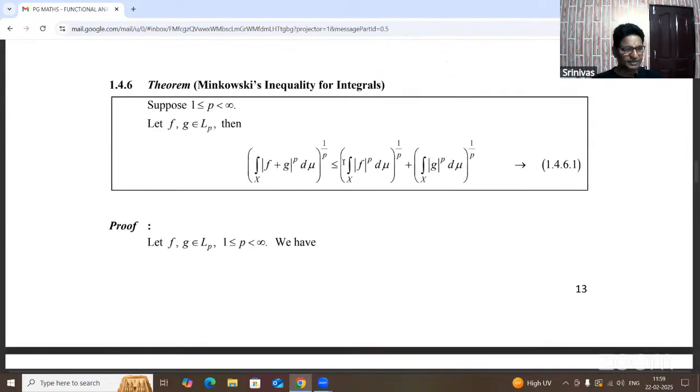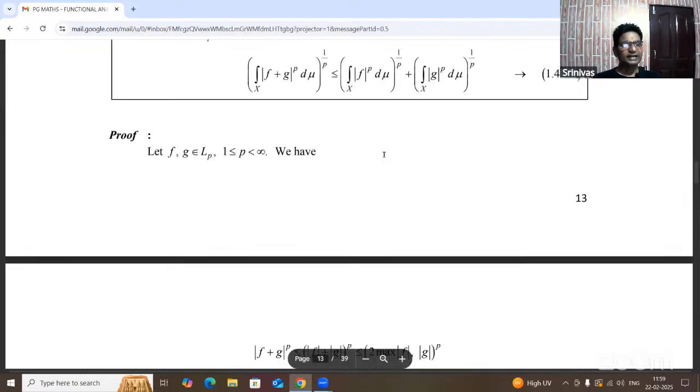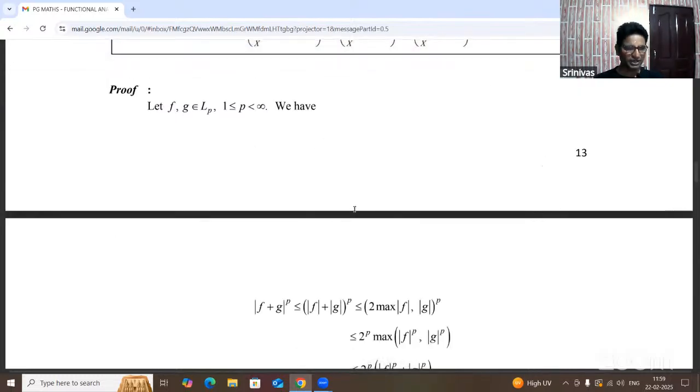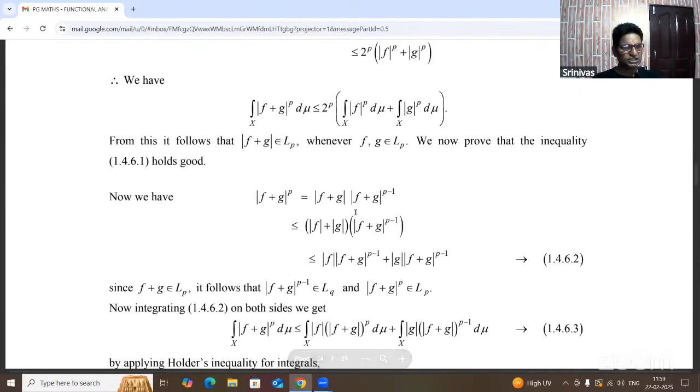For integrals, we apply integrals on both sides. Let X be the set of all measures, an arbitrary measure denoted by X, and take any two functions f and g in a measurable space. Replacing x and y by f and g in the above theorem, we get the Minkowski inequality for integrals. That is also a very simple theorem in the final examination. This is also very simple.